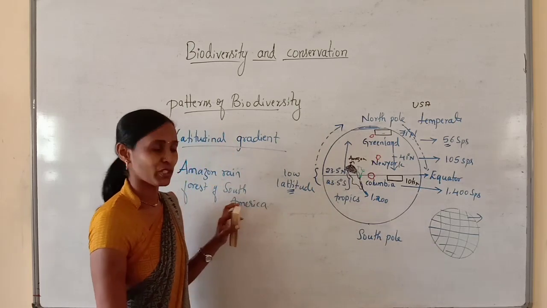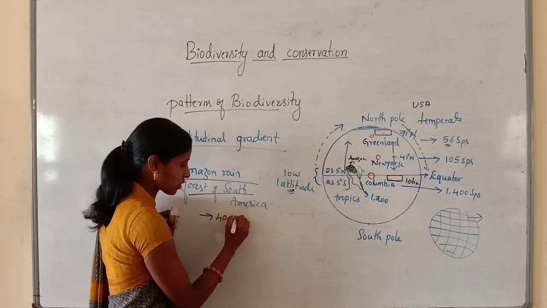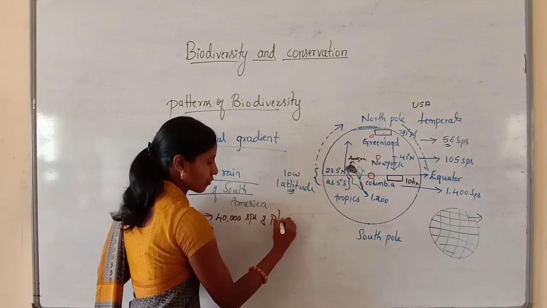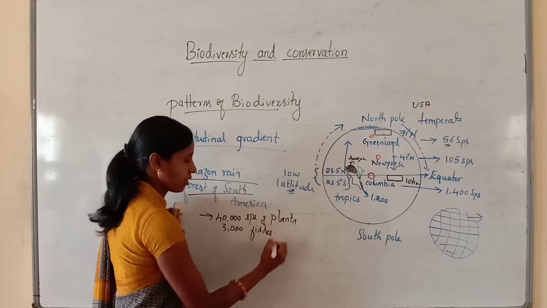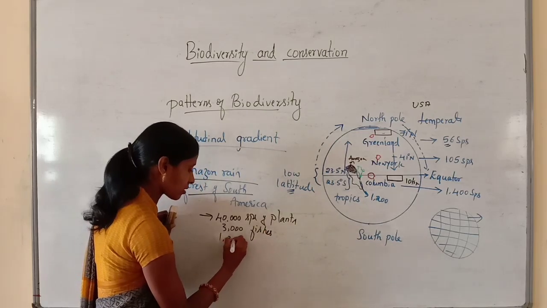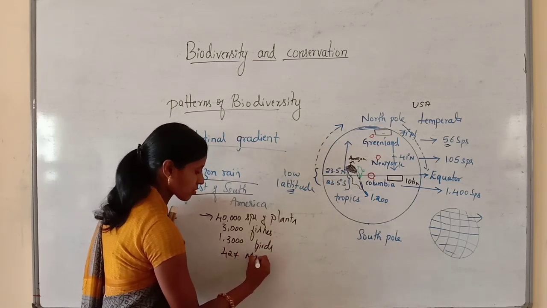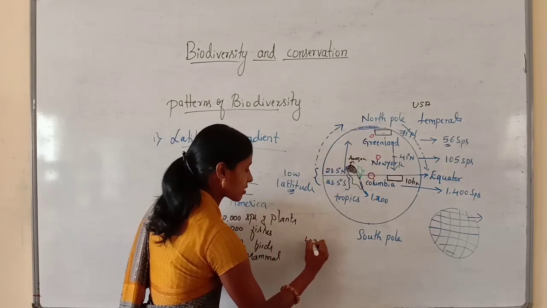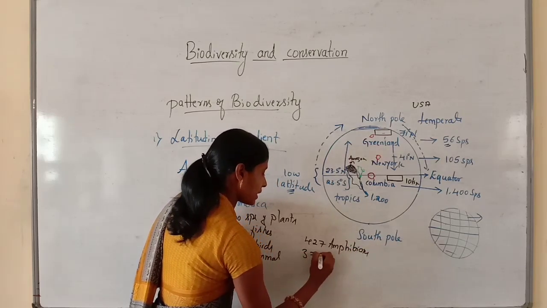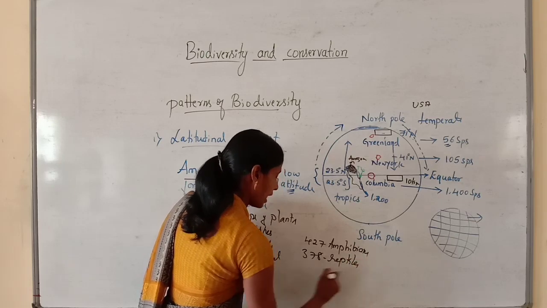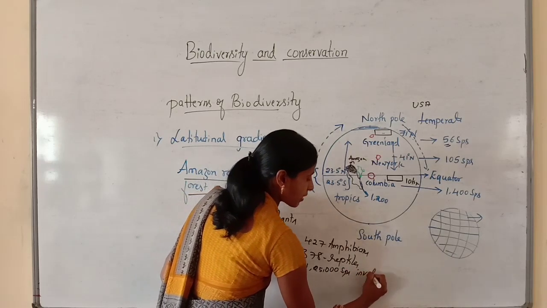This Amazon rainforest has about 40,000 species of plants, 3,000 species of fishes, 1,300 species of birds, about 427 of mammals, 427 amphibians, 378 reptiles and more than 1,25,000 species of invertebrates.